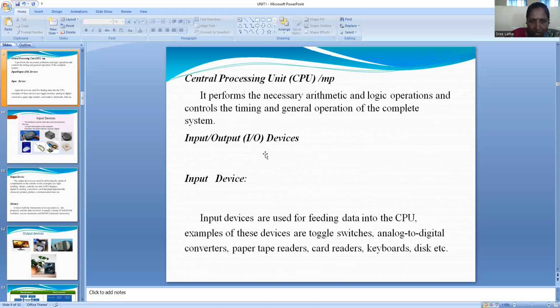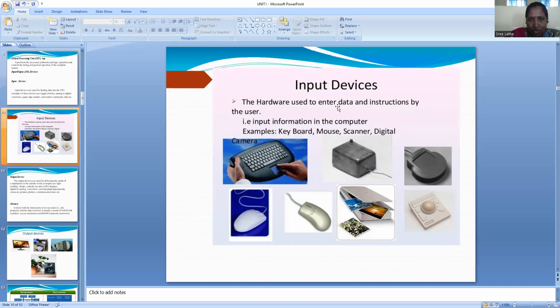Coming to the IO devices or peripheral devices, input devices are used for feeding data into the CPU. Examples of these devices are toggle switches, A to D converters, keyboards, mouse, disk, card readers, etc. Simply, we give the input to the CPU in the form of text. The input hardware is used to enter data and instructions by the user, in the form of keyboard, mouse, scanner, digital devices, all those.